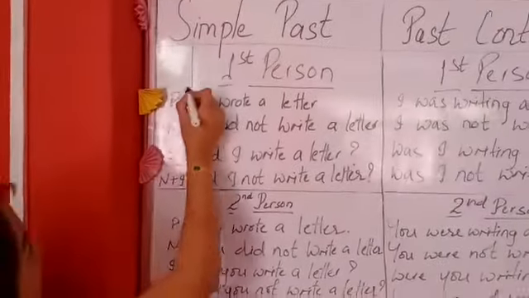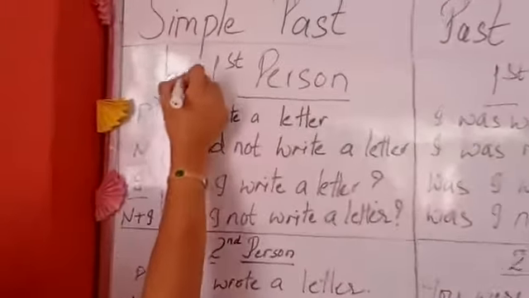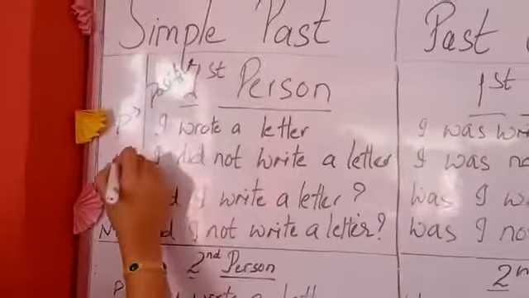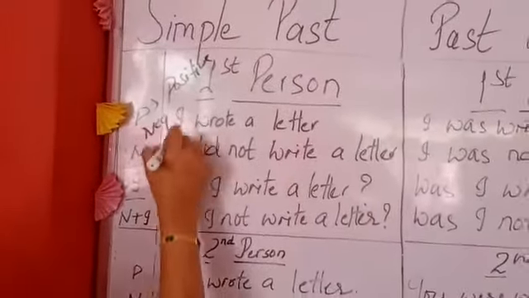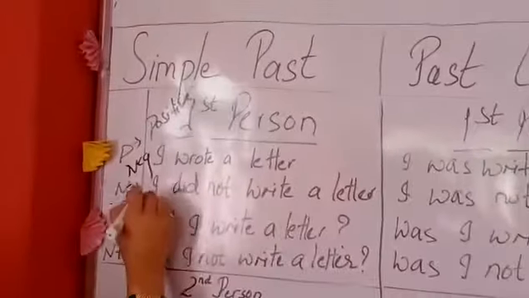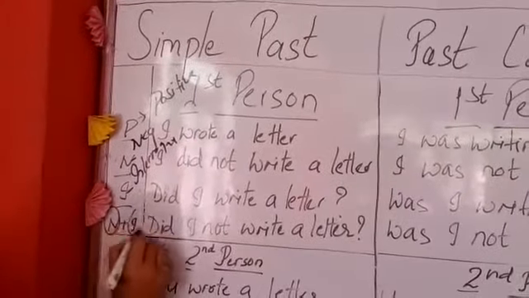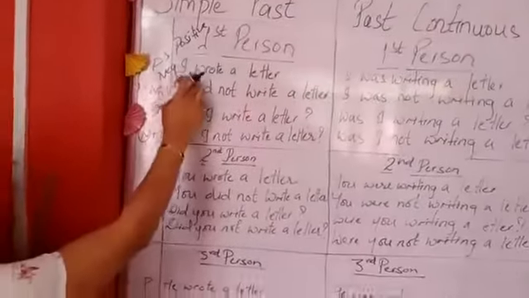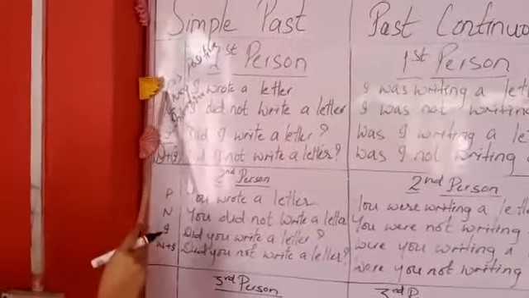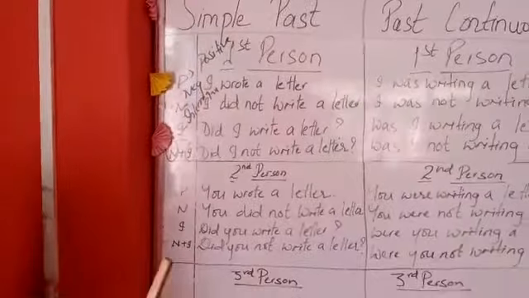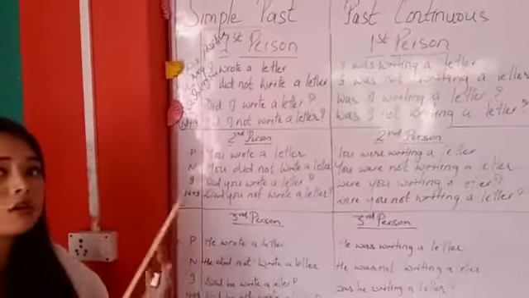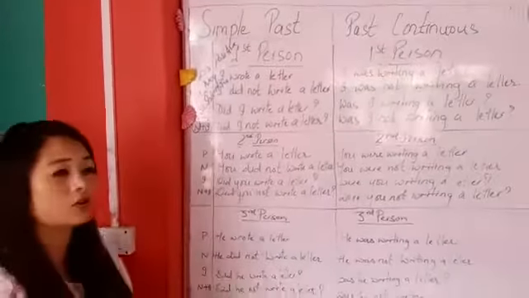P stands for positive, N is negative, I for interrogative. I make it dirty here, you have to copy this. P stands for positive, when you talk only positive, there is no use of not or anything.